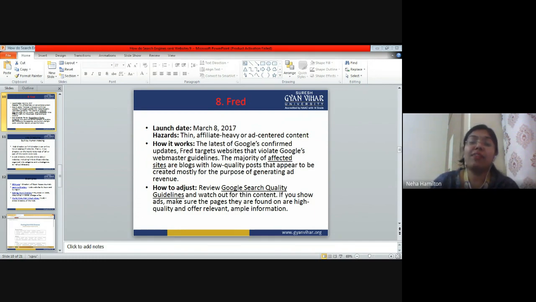So we have till now studied 8 softwares which are part of the Google core algorithm. You always have to remember these 8 core algorithm softwares. You have to remember when each was launched, what the hazards are, how it works, and how to adjust it.